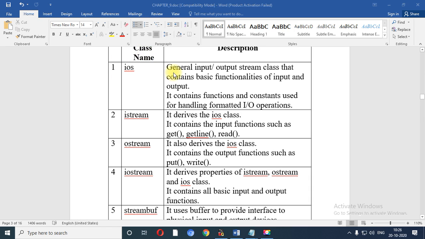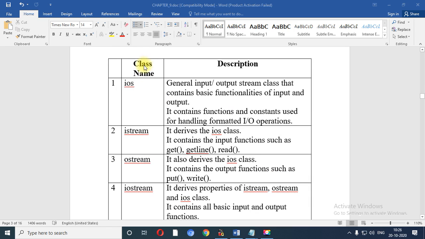Now over here we have one table which contains the name of the class and the description regarding the class. The first class is called the ios class, which is a base class for all the classes related with the stream. So ios is the general input stream class that contains basic functionality for input and output operations.